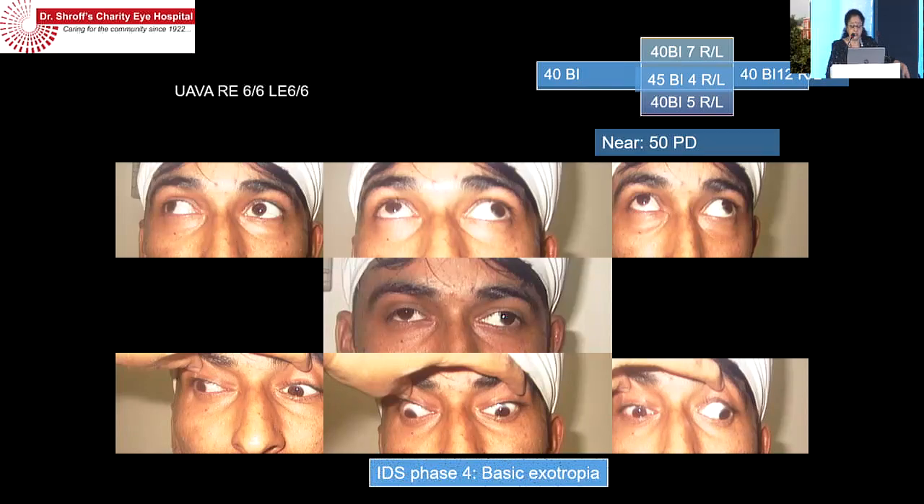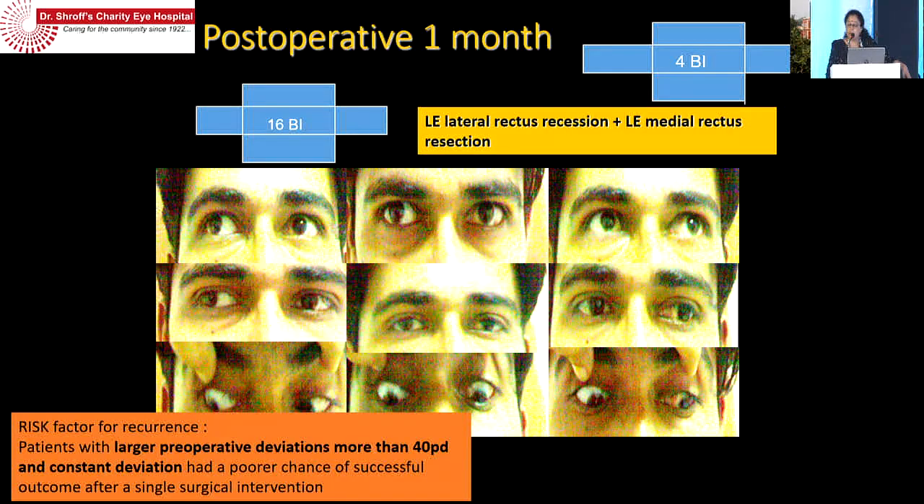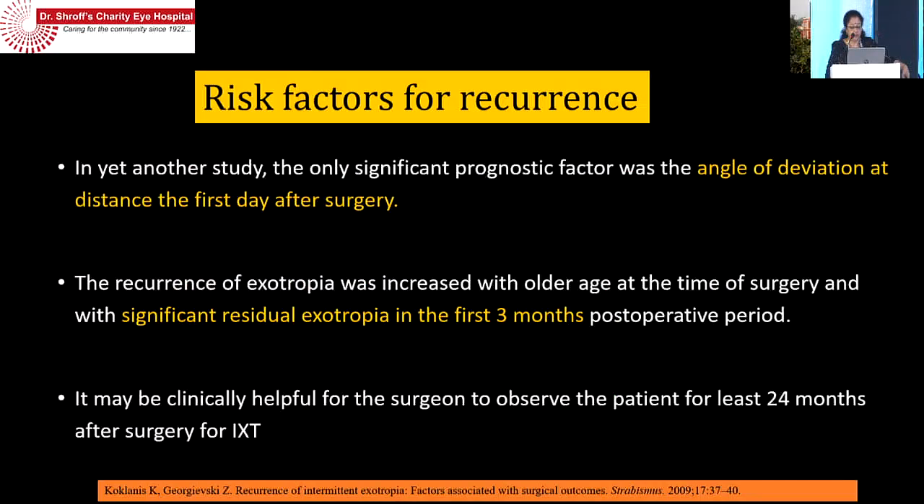One factor is the large exo deviation. Most of us get patients very late, and they're already into phase 4, that is basic exotropia. Most of the time they might come with near deviation more than distance deviation. So we do a post-recess resect, and we find there is still a residual for near of around 16 prisms. Patients with large preoperative deviations more than 40 prisms and who are in phase 4 or constant deviation had a poorer chance of successful outcome after a single intervention.